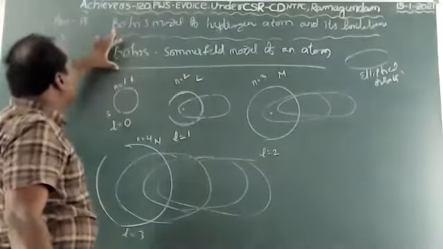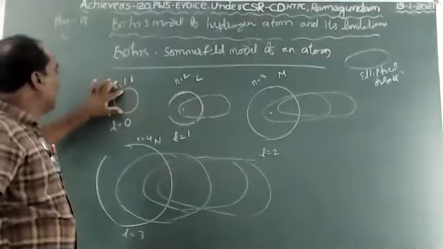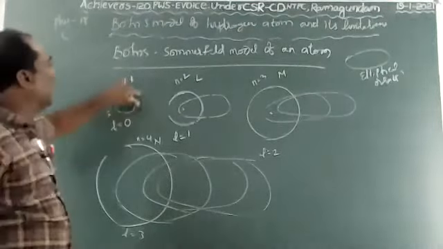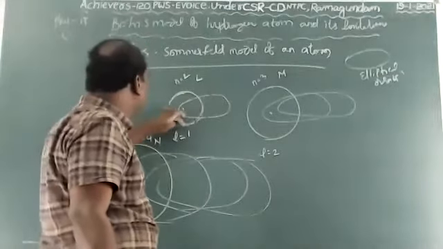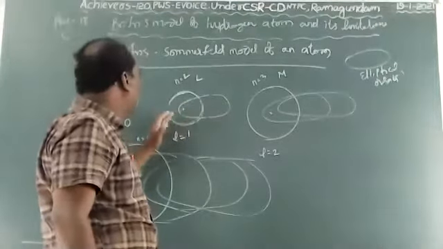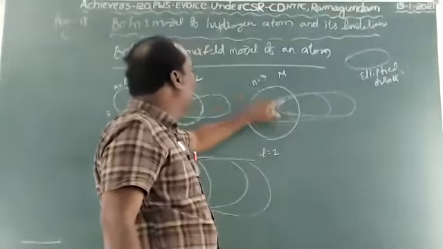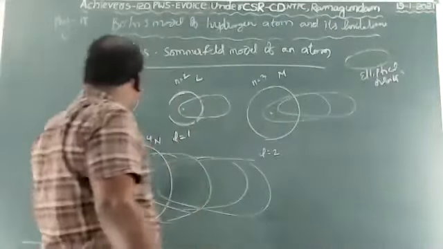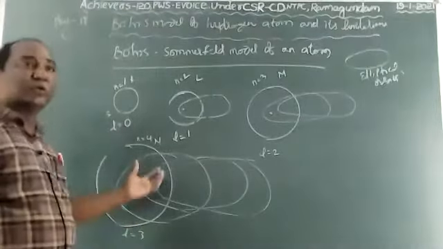Sommerfeld modified the Bohr's atomic model. Sommerfeld retains the Bohr's first orbital as usual, and adds one elliptical orbit to the Bohr's second shell. L equals 1 means it adds one elliptical. Sommerfeld adds 2 elliptical orbits to the Bohr's third shell, and 3 elliptical orbits to the Bohr's fourth shell.